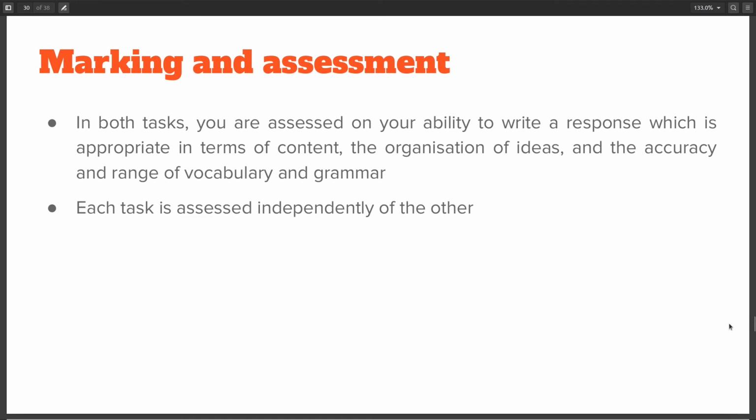The marking in this section is a little bit complicated. Each task is evaluated independently of the other, and you are assessed on your ability to write a clear and cogent essay. The range of vocabulary and grammar which you use is also evaluated.